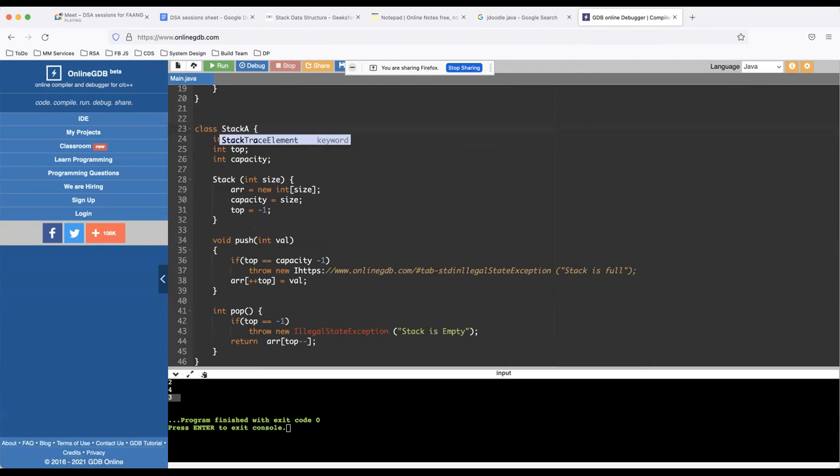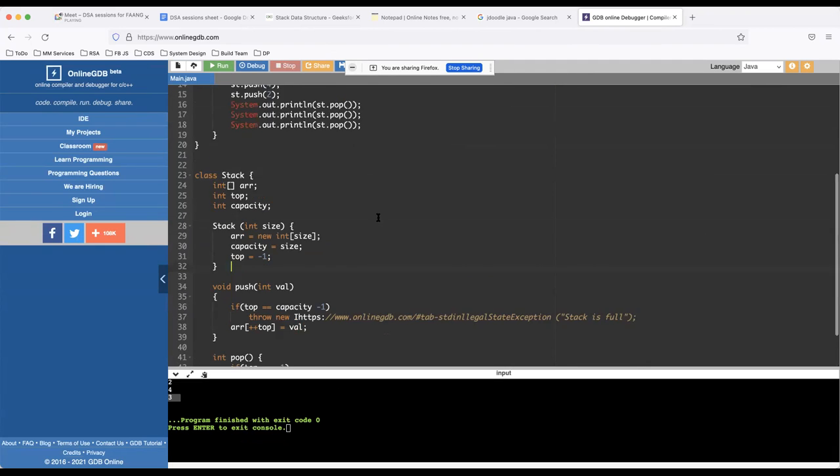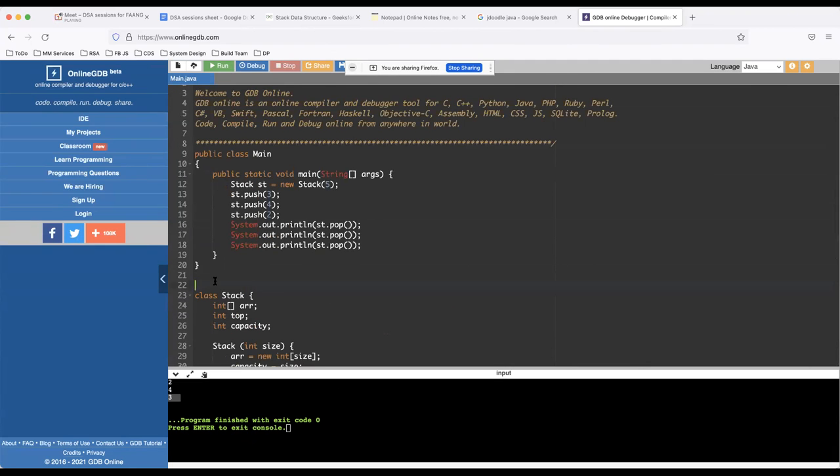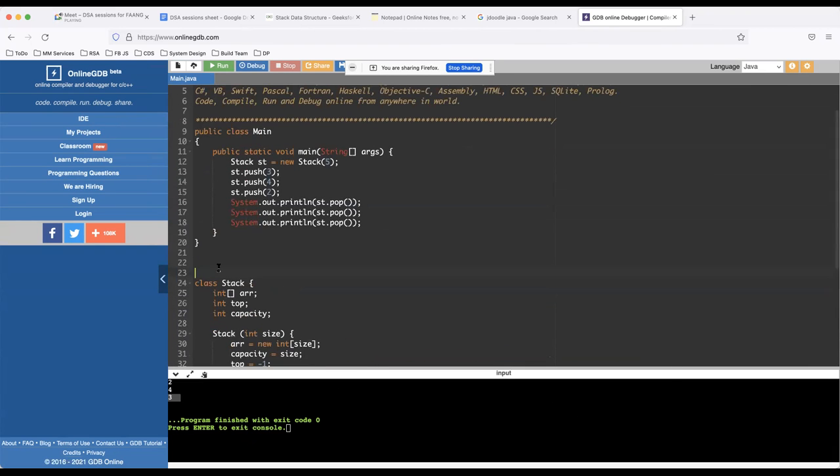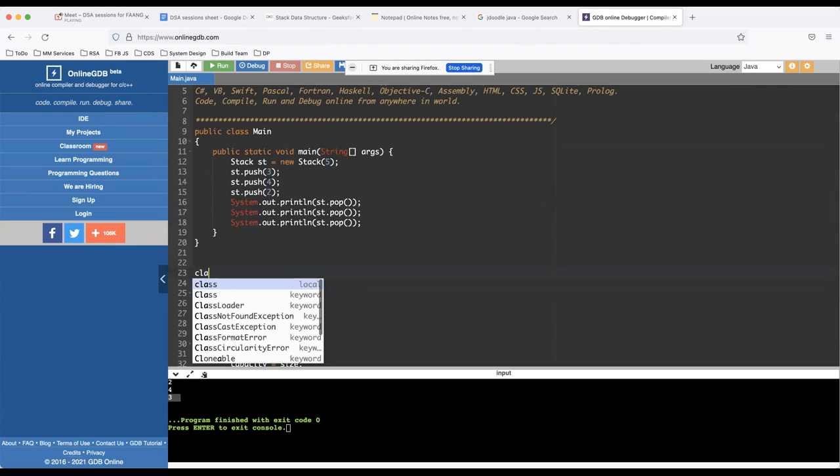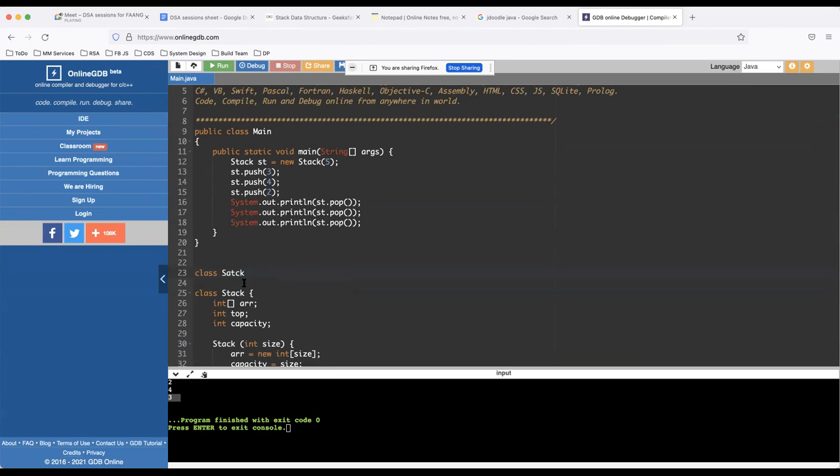Let's talk about another implementation which we have with respect to linked list. Let me call it stack linked list or stack LL, just to know that it's a linked list based implementation.